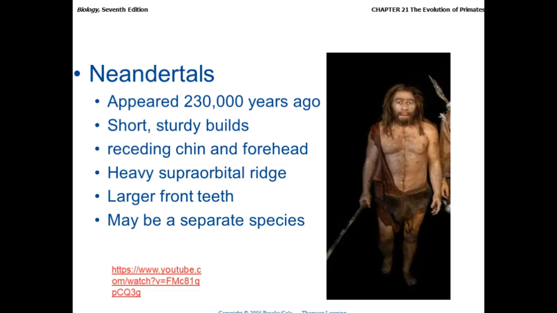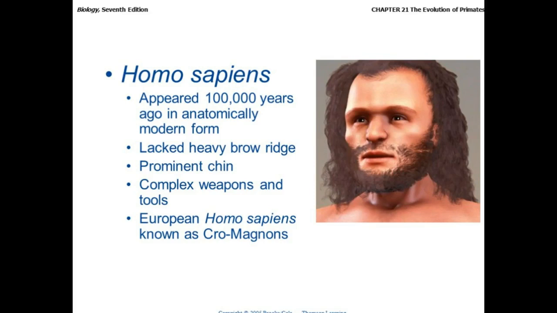All right, so continuing on with that, you can see a little bit about the Neanderthal. They are very much human-like, but slightly different in appearance, and their DNA is significantly different from the Homo sapiens. They might actually be a completely separate species. When we see modern-day Homo sapiens, also known as Cro-Magnons, these are different from what we talked about earlier when we talked about the archaic Homo sapiens. These appeared in their modern form about 100,000 years ago. That doesn't mean that we didn't have Homo sapiens before then. It's just that they were not in their modern form.